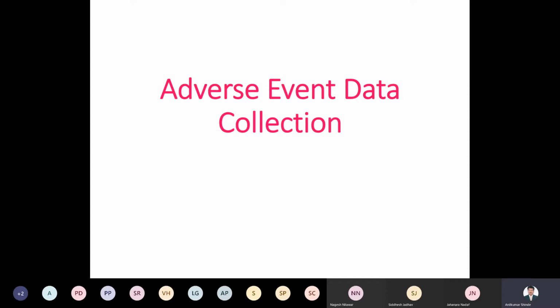These are adverse reactions, and they will be collected in various ways. This collected data is sent to the sponsors.